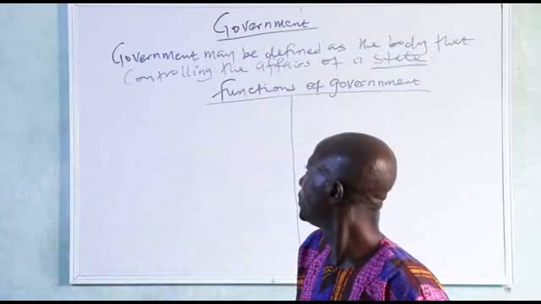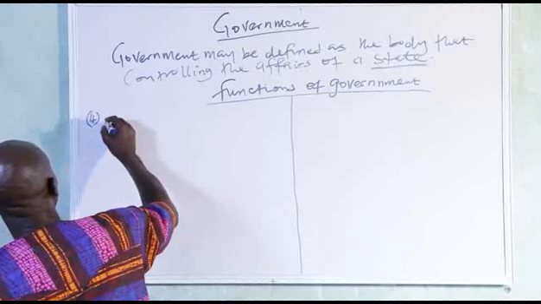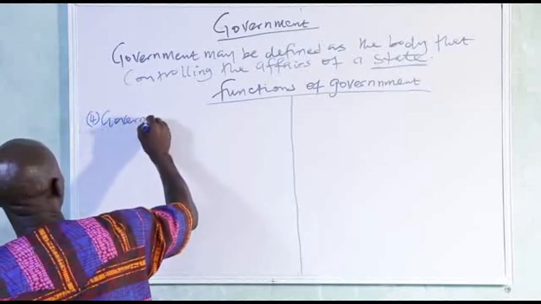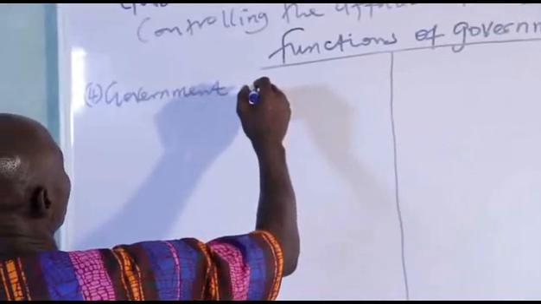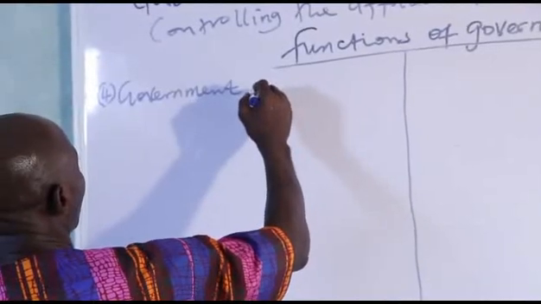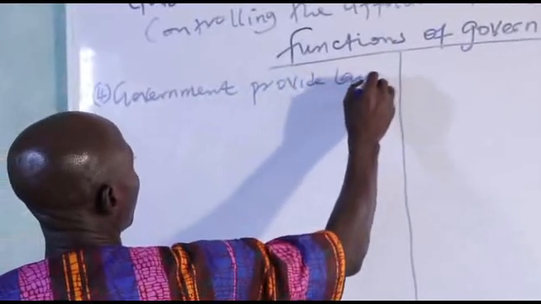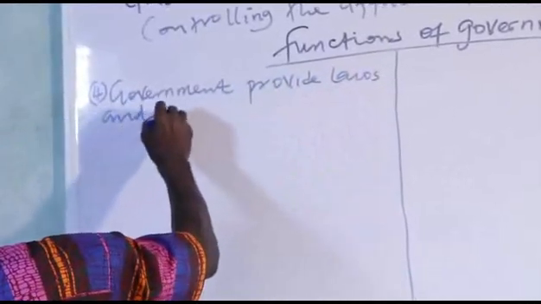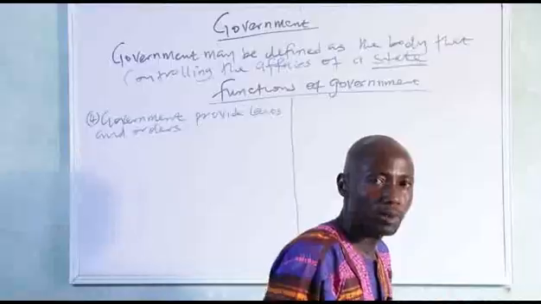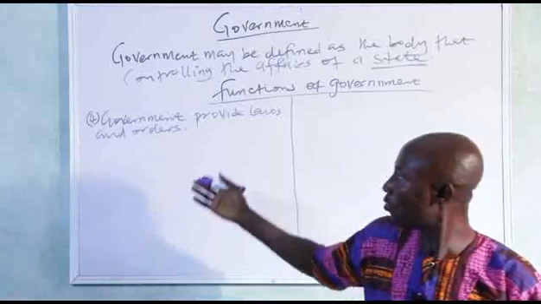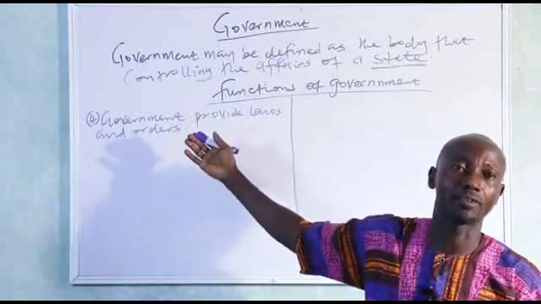Number 4, in the functions performed by the government, my brother and sister, the major function performed by the government is the provision of law and order.